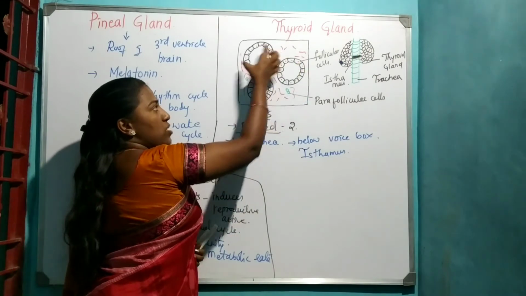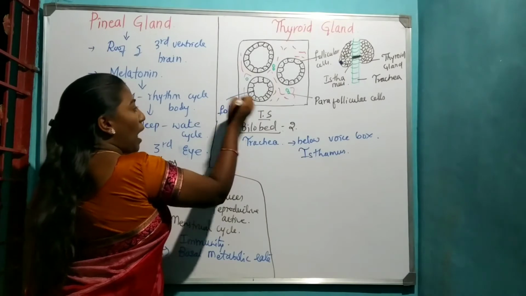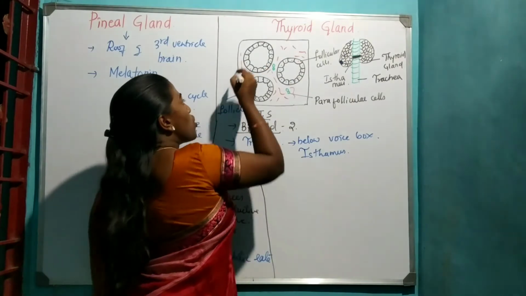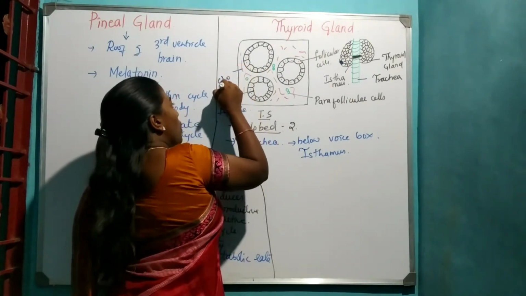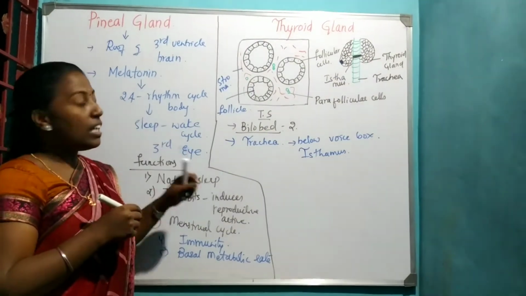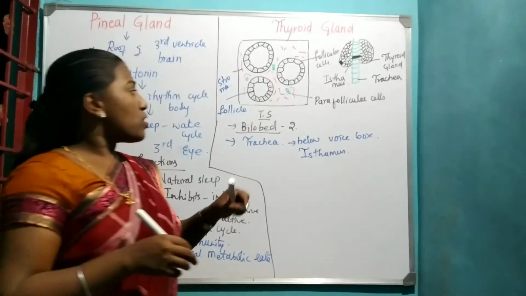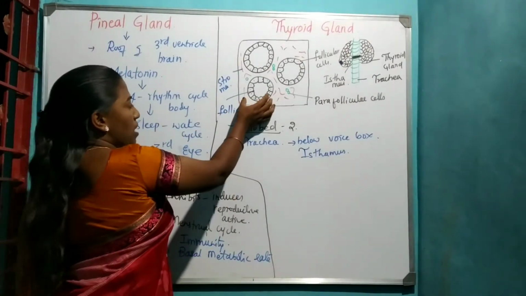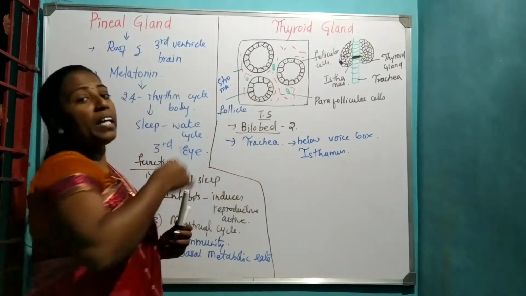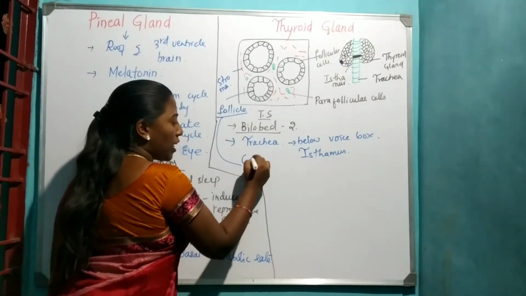These circular structures are nothing but follicles. This is the follicle, and in between the follicles we find the stroma. So the thyroid gland is made up of microsacs called follicles, with stroma in between. The follicle is a circular structure made up of cuboidal epithelium.